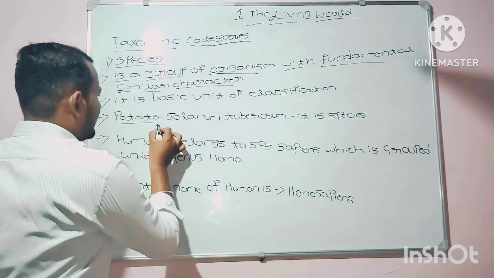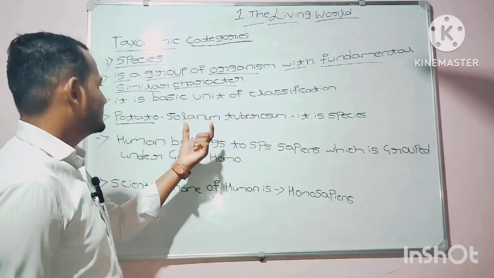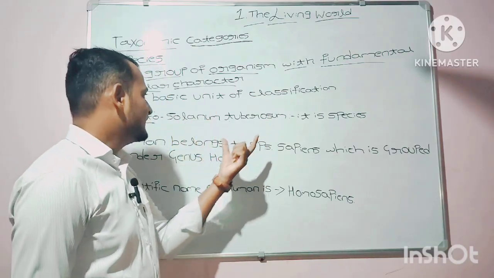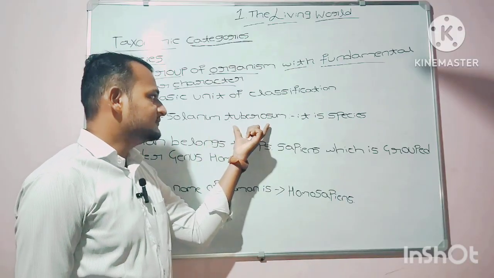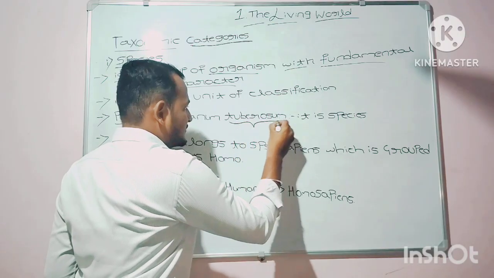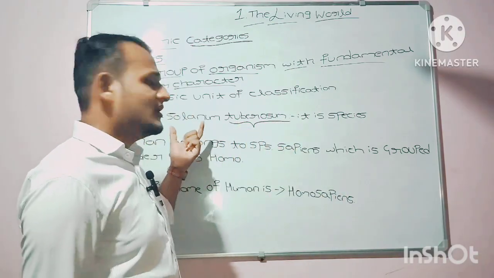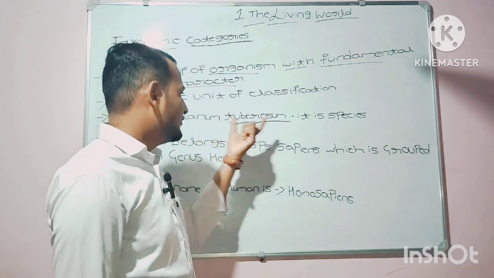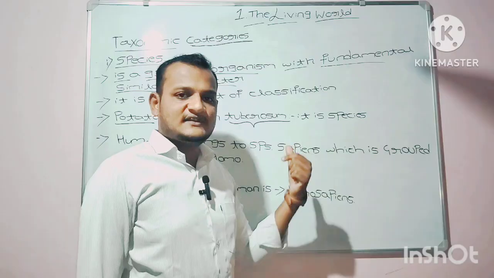For example, potato. The scientific name of potato is Solanum tuberosum. Here, Solanum is the genus and tuberosum is the species. So in this, tuberosum is considered as the species.